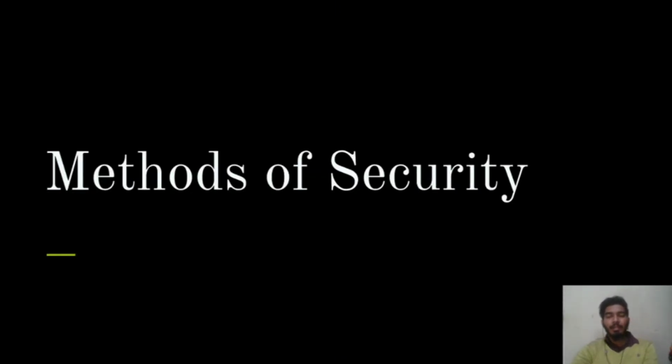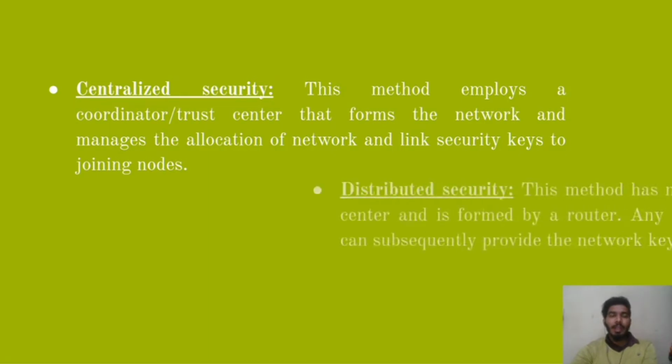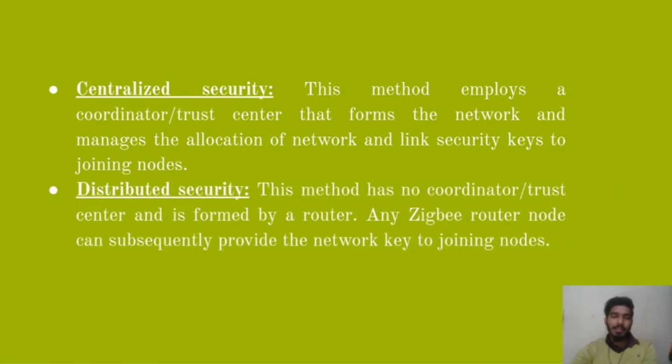Now Zigbee provides two methods of security, meaning using Zigbee we can have two methods for security. First one is centralized security and second one is distributed security. Centralized security, as the name suggests, employs a coordinator trust center that forms the network and manages the allocation of network and link security keys to joining nodes.